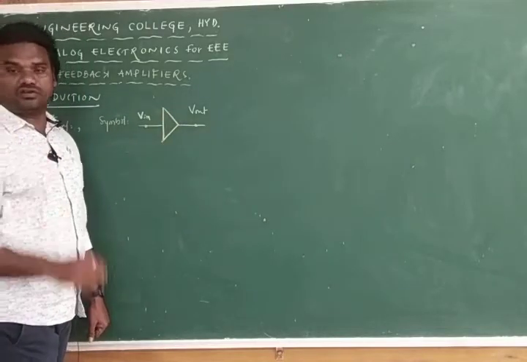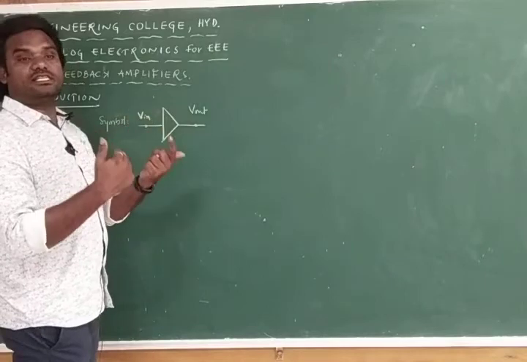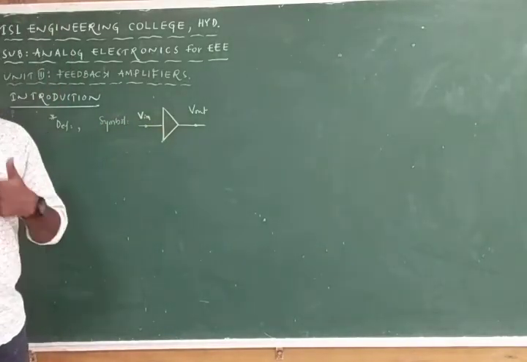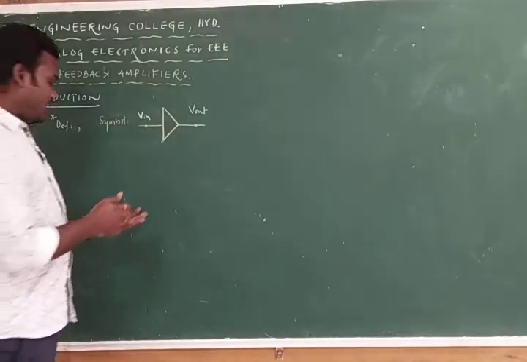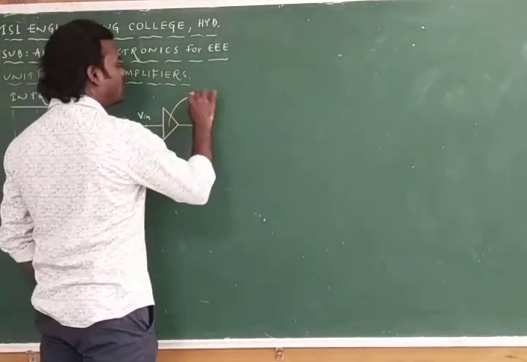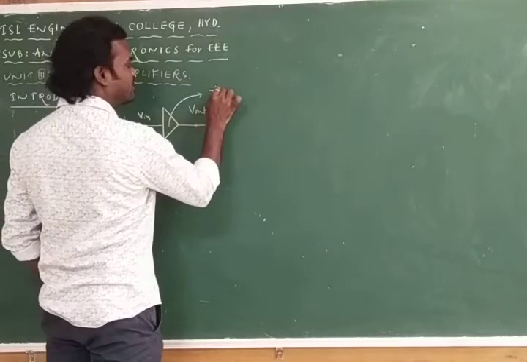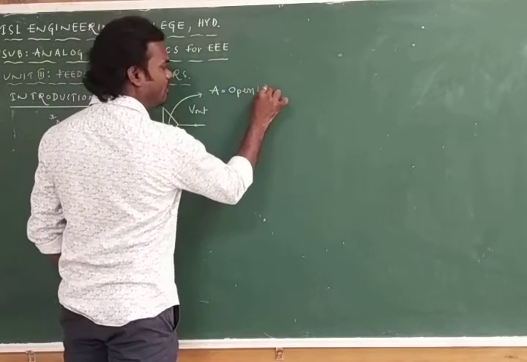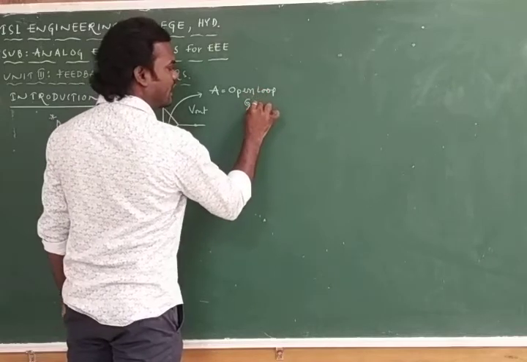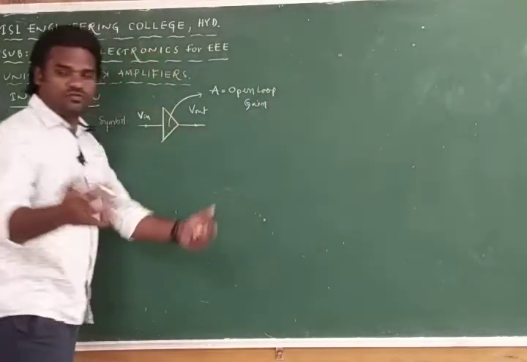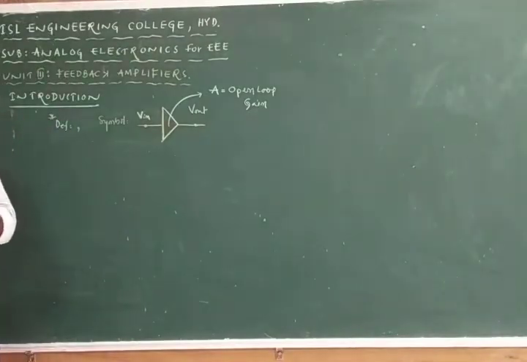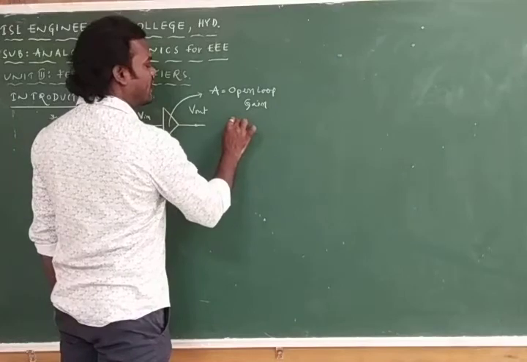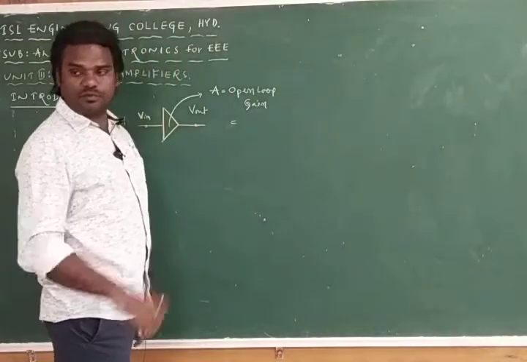Amplifier is an electronic circuit which increases the strength of the signal. Then how much is it delivering? How much it is strengthening the signal will be defined by one more factor called A. A is nothing but open loop gain. Gain means what? How much we achieved for one particular signal is called gain. Always you must remember, gain is nothing but output by input.